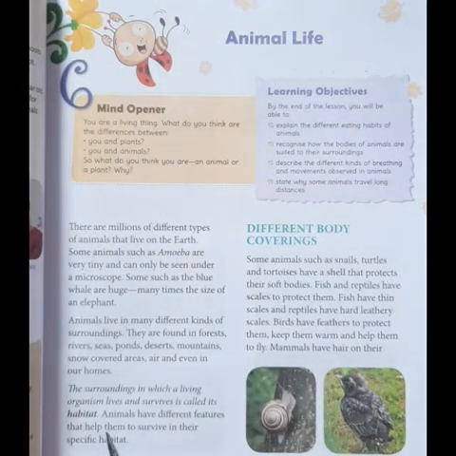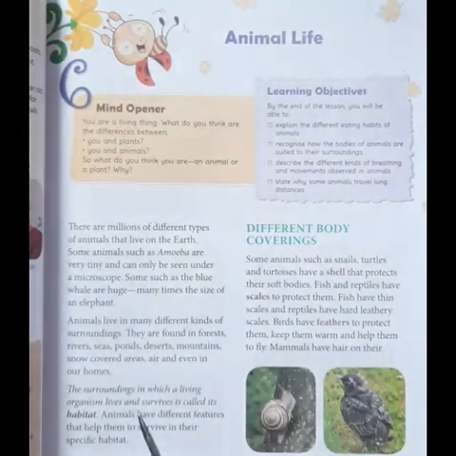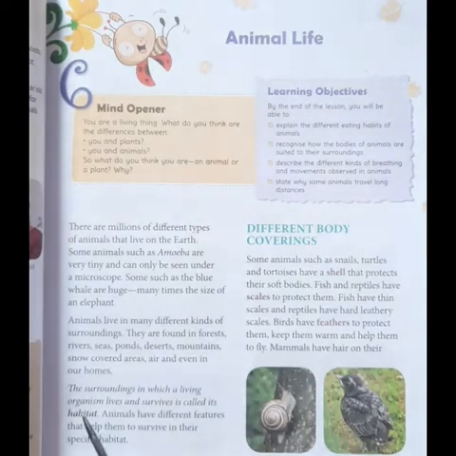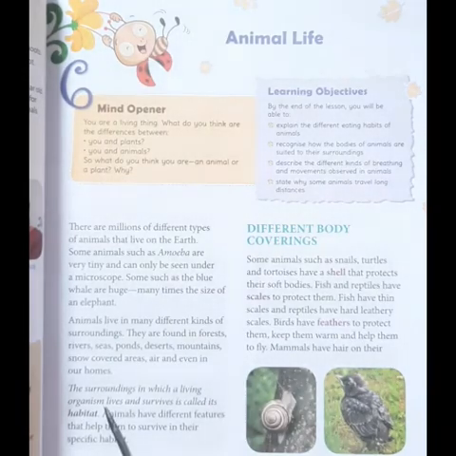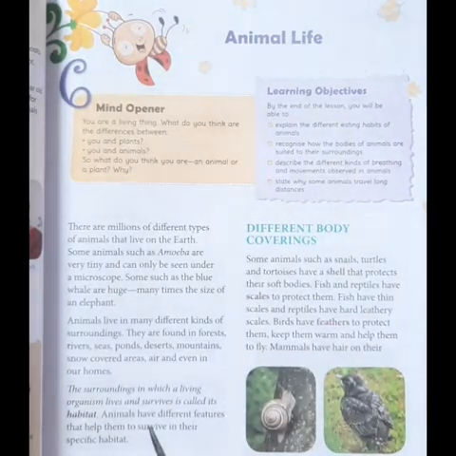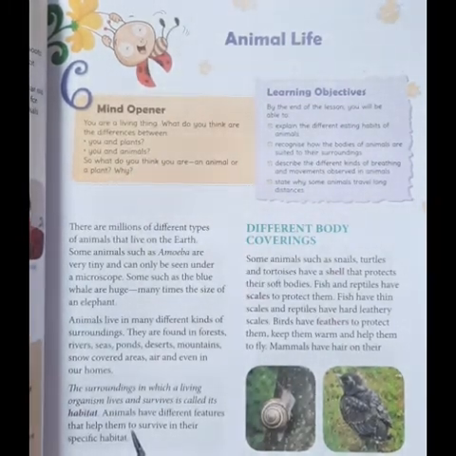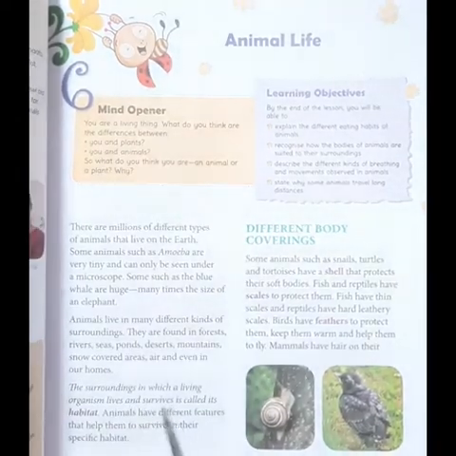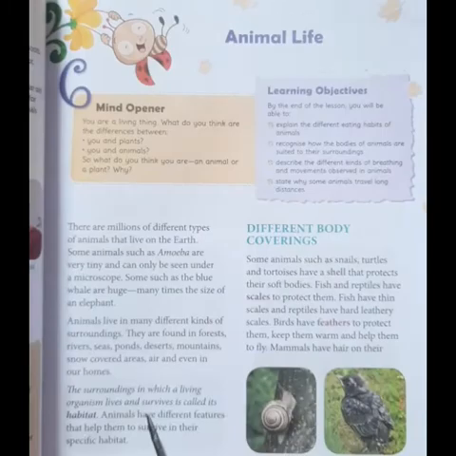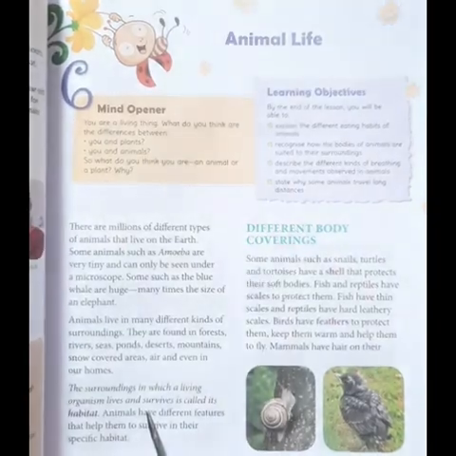The surrounding in which a living organism lives and survives is called habitat. What do you mean by habitat? A place where an animal or an organism lives is called habitat. Animals have different features that help them to survive in their specific habitat. That means they adapt themselves to suit the particular habitat in which they live. They get adjusted to the environment or the surrounding in which they live.